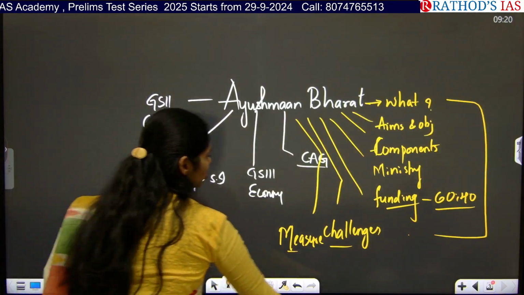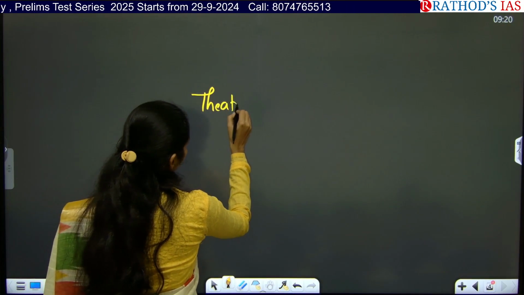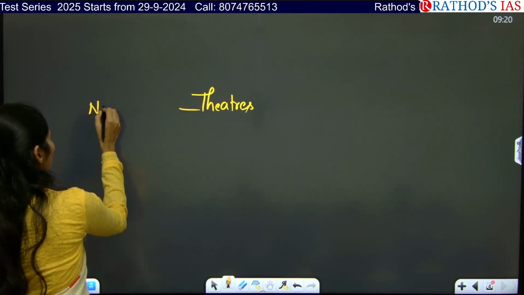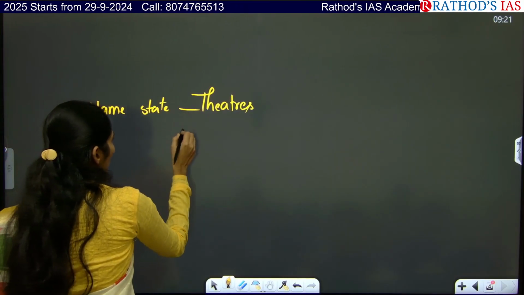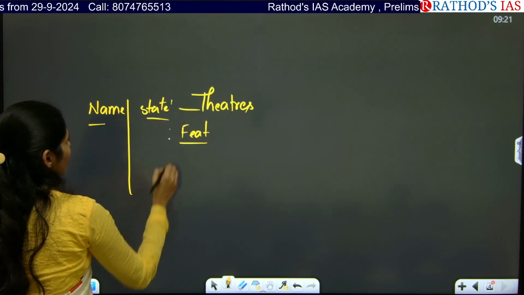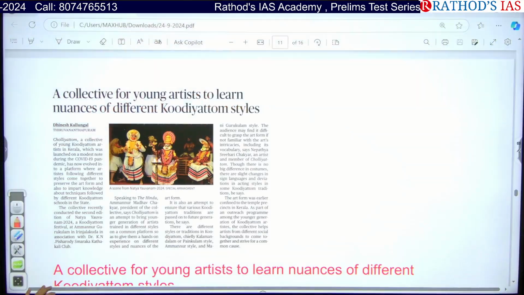Okay, so in your art and culture, you have a topic called theatres. In this, you have to note the name of the theatre, in which state it is present, and what the features of that theatre are. So you have to make notes like this, then your work is done. That's it. Nothing more than this.